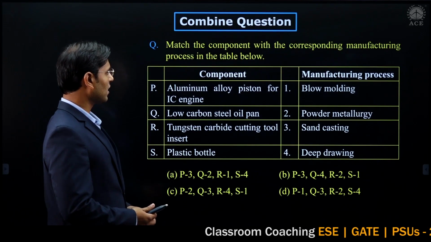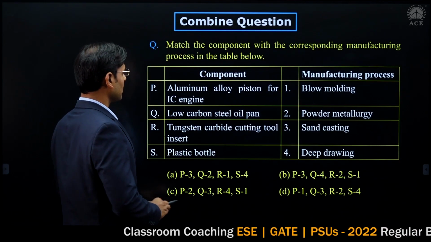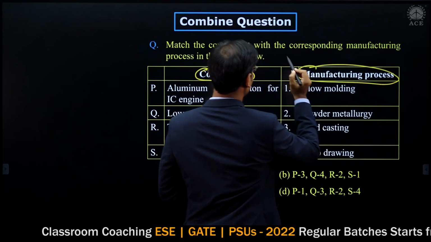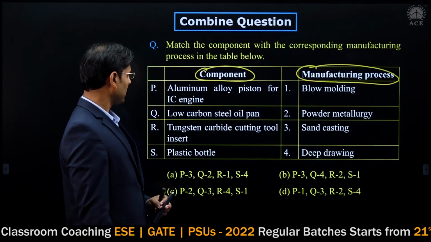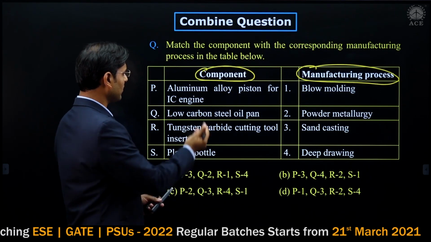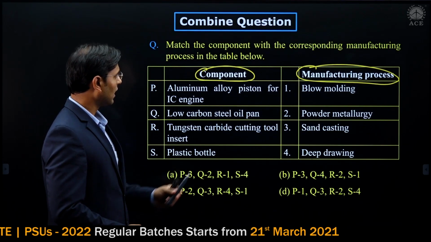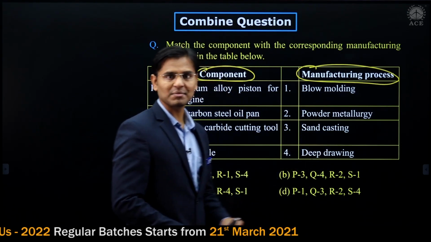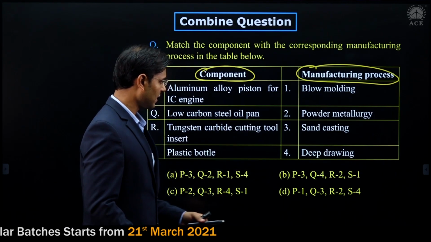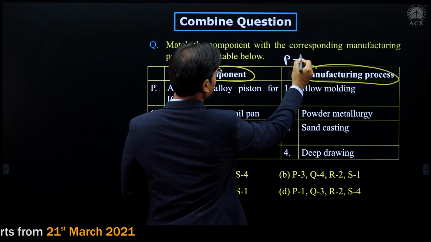Match the component with the corresponding manufacturing process. In the table below, just see the P. Aluminum alloy piston for IC engine. This is the component, that is aluminum alloy piston is the component, and it is made by sand casting method. Manufacturing method is sand casting, means the answer for P is 3. Just I am writing here P3.